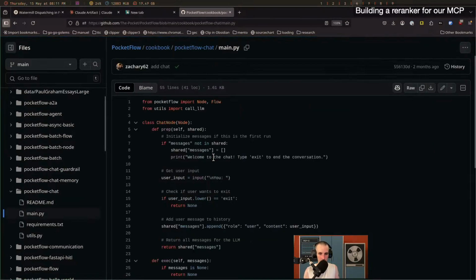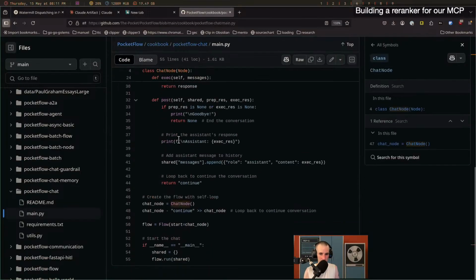We're going to look at the main.py. So we have a chat node. Going to skip over it for now, because we're going to look, again, at the top level.